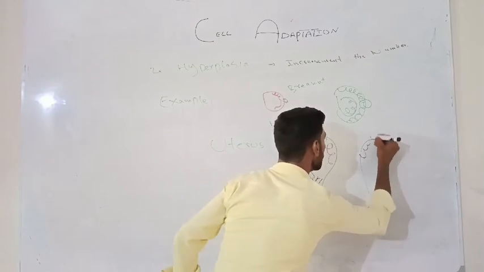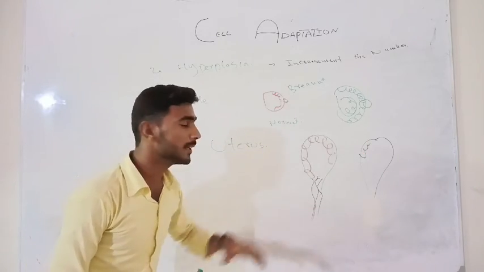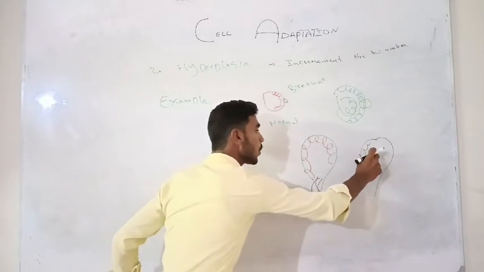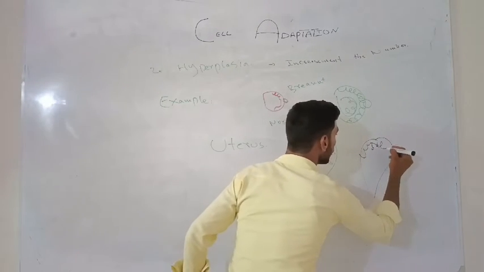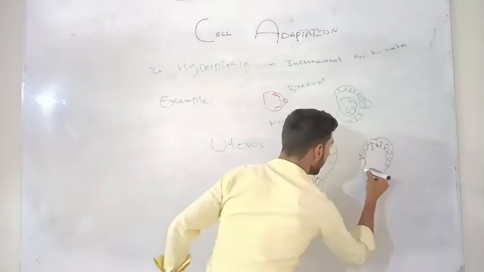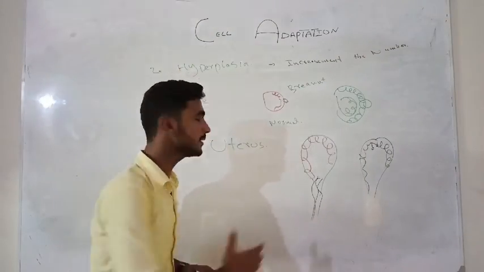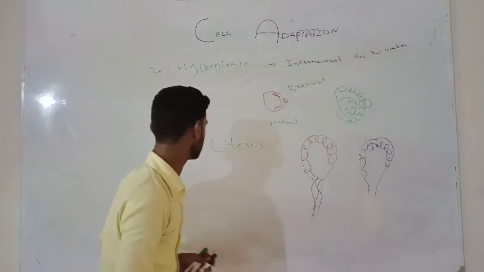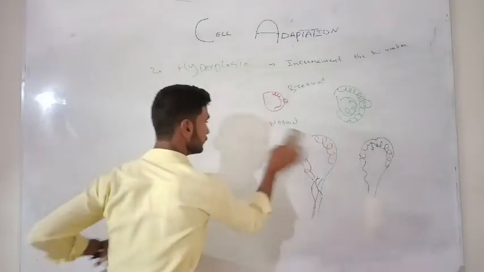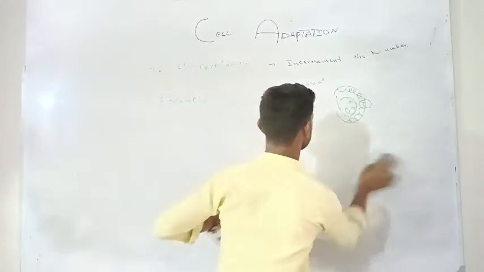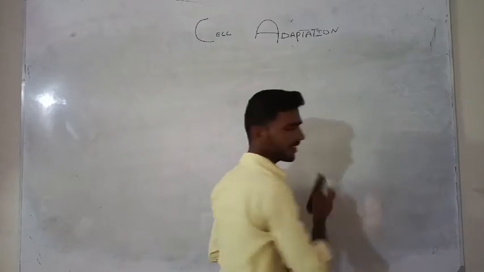Then what will they do? Hyperplasia, cell division occurs here. Due to the division, the number of cells increases and the uterus becomes normal after the cycle completion. I hope that you have got it. I think one or two examples are enough.